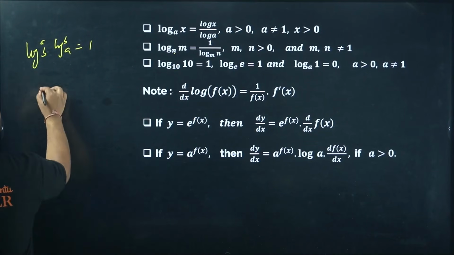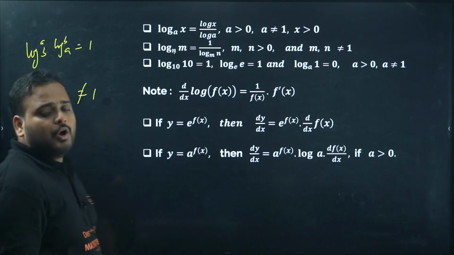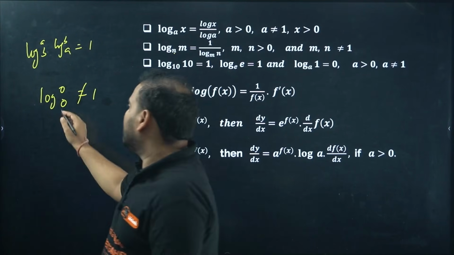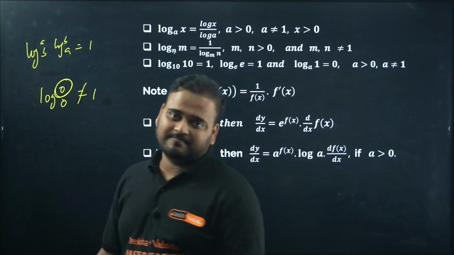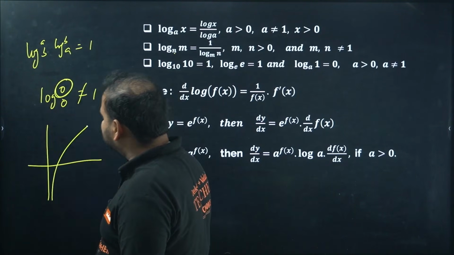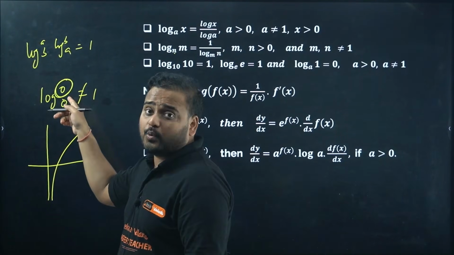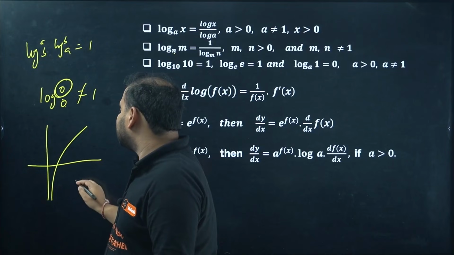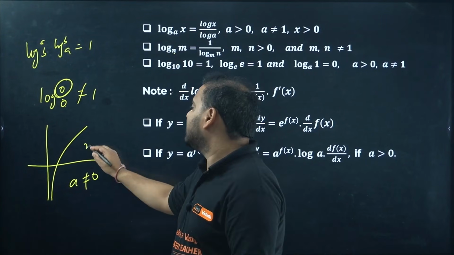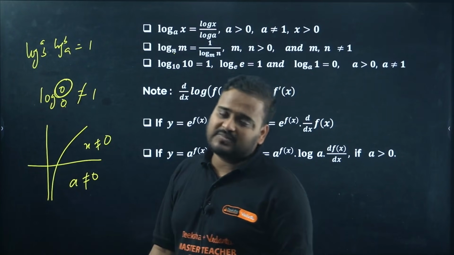Now if somebody says, sir, then what happens to this? Log of 0 with the base 0 is 1? No, log with the base 0 is not defined. And remember, log is not defined for what? For the 0 value. Check the graph. The graph never touches the y-axis. It means x is never 0. And this base is never 0 either. So somebody who tells you that log 0 with the base 0 is 1, that's not correct.